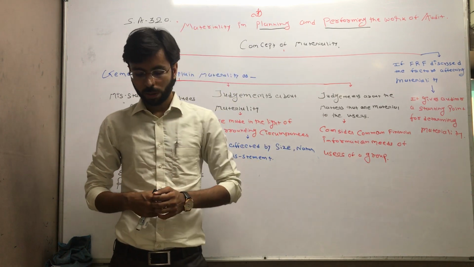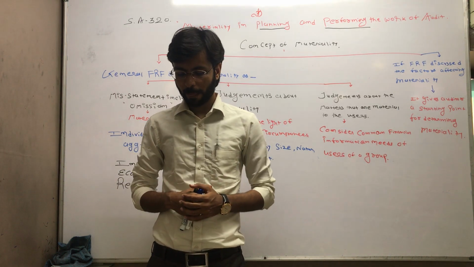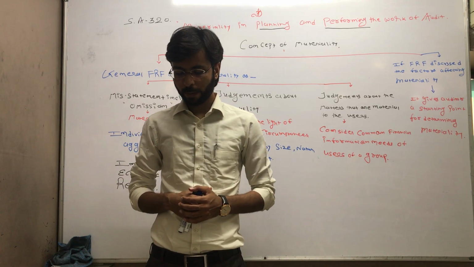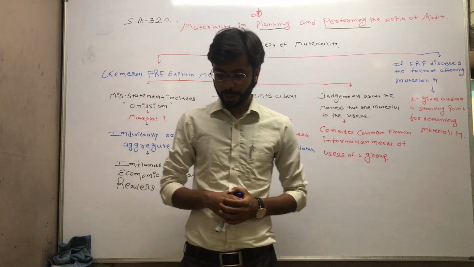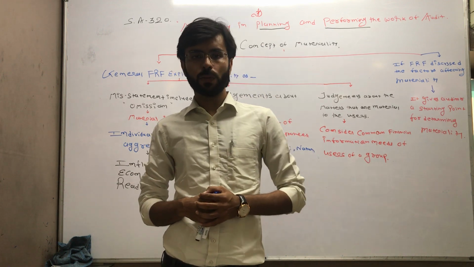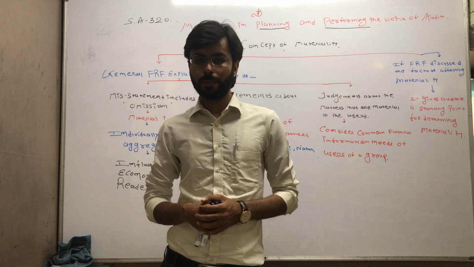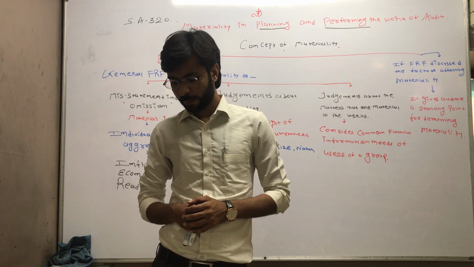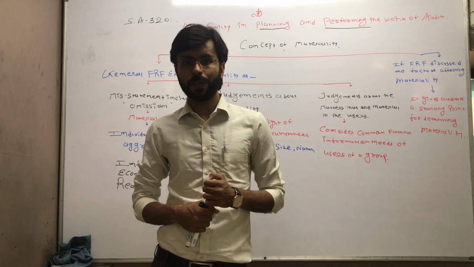Just mention the first point. Under that, entity's objectives and strategy, first one.